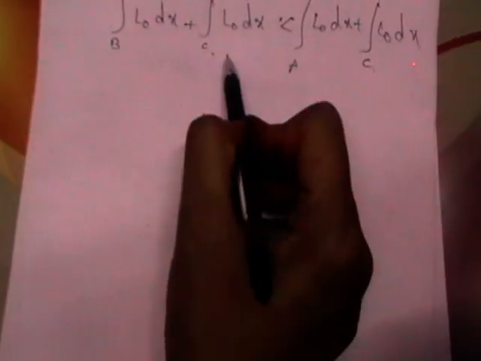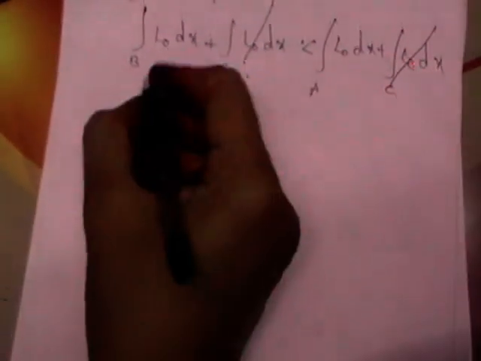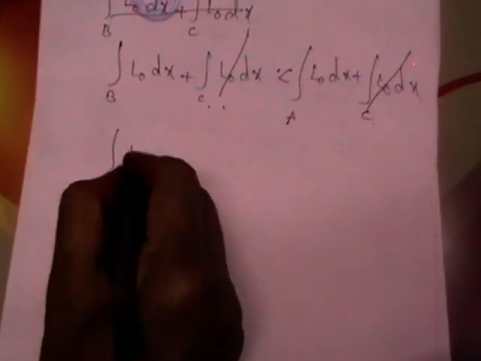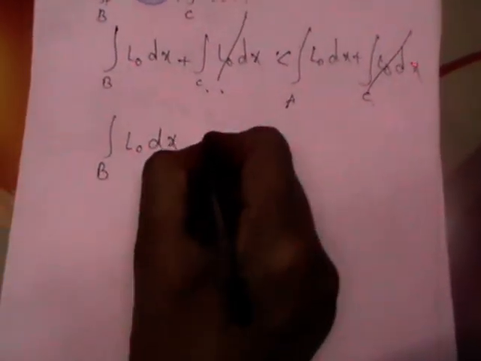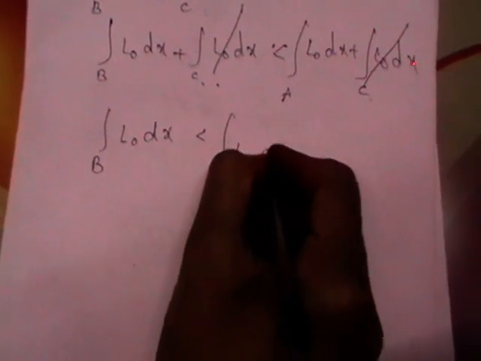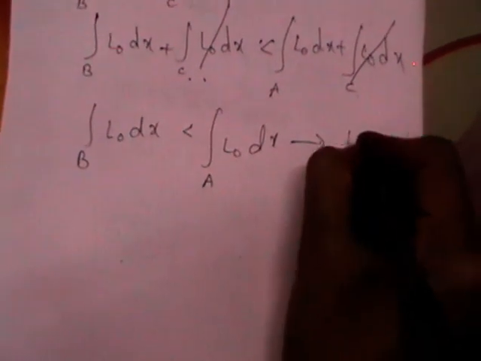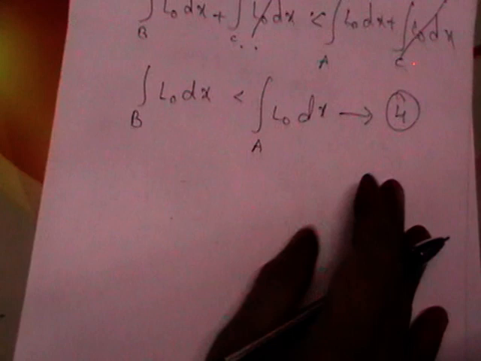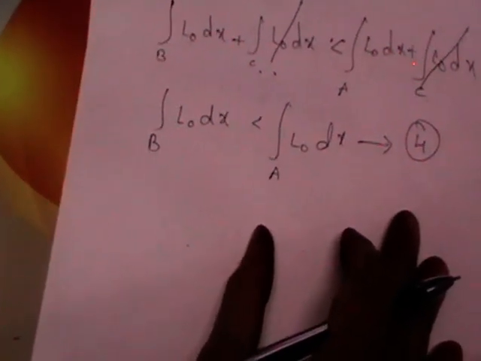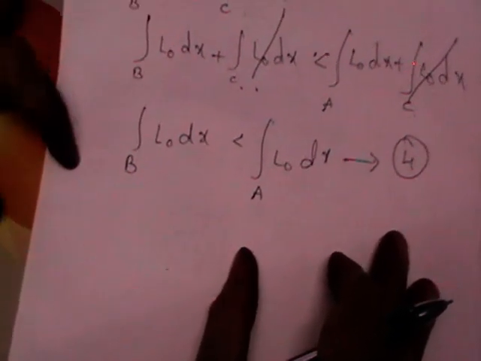So using the first condition we get an inequality. What are the same terms we have? These two are going to get cancelled. You will get simply integral over B of L0 dx less than integral over A of L0 dx. Let us give equation number 4 to this. So using the condition alpha 1 less than alpha, we got a new inequality.